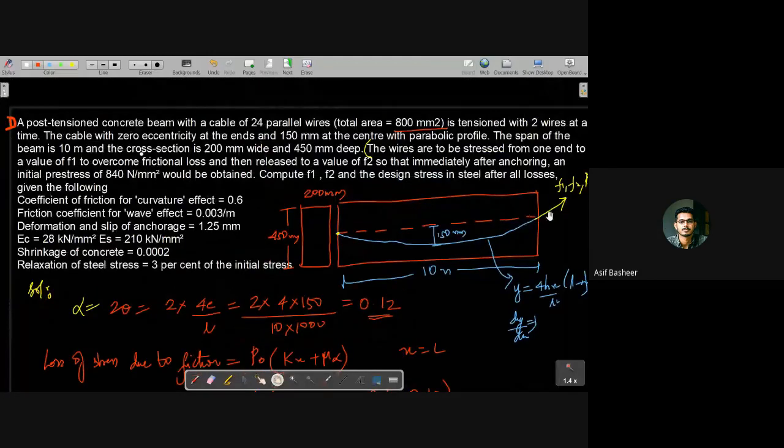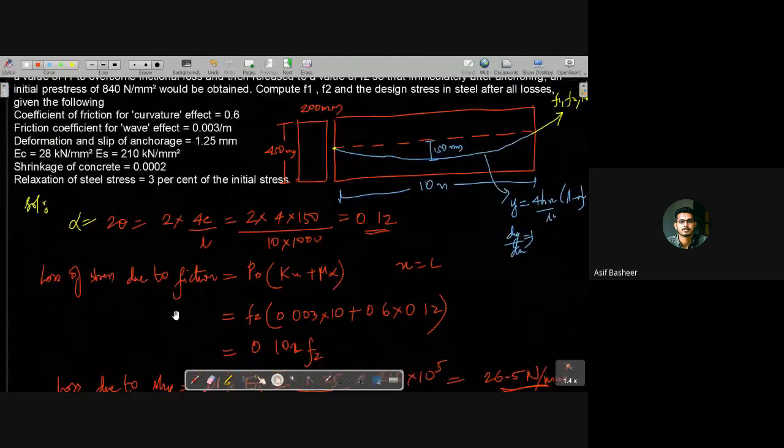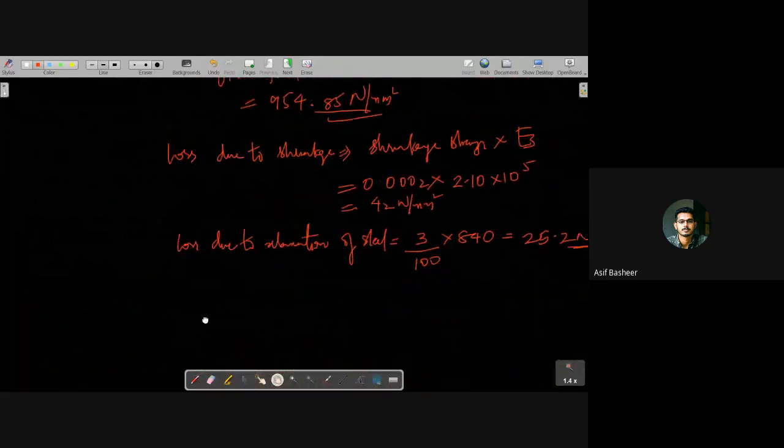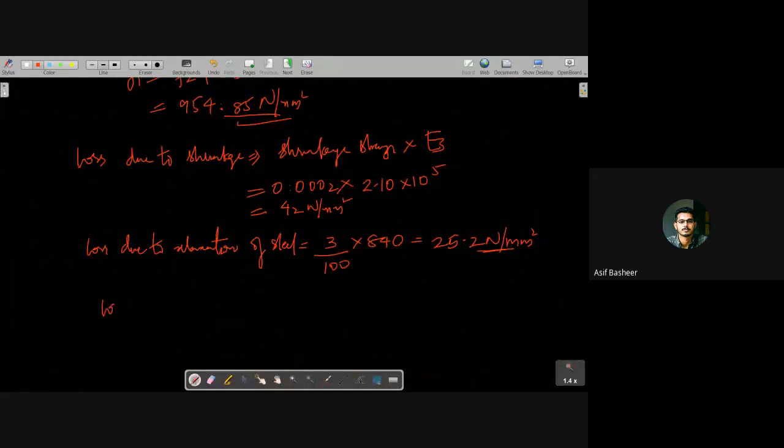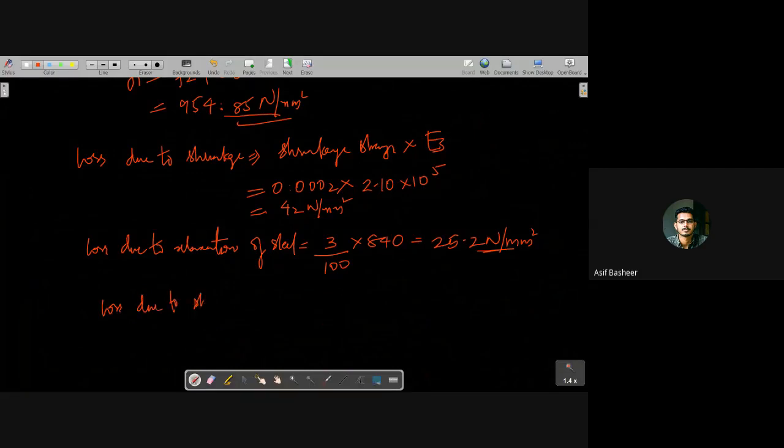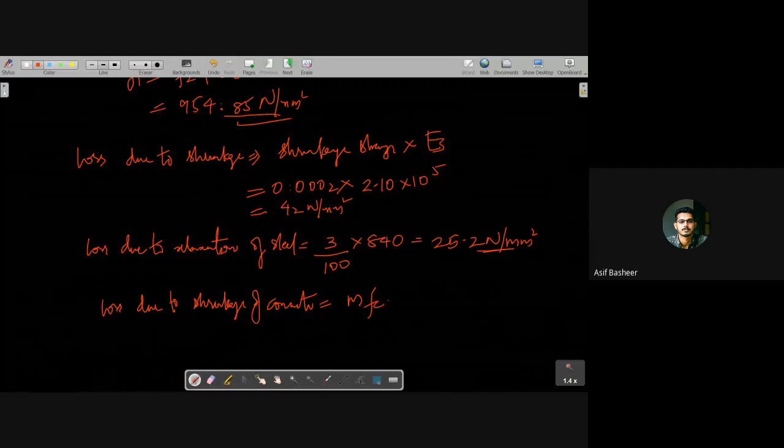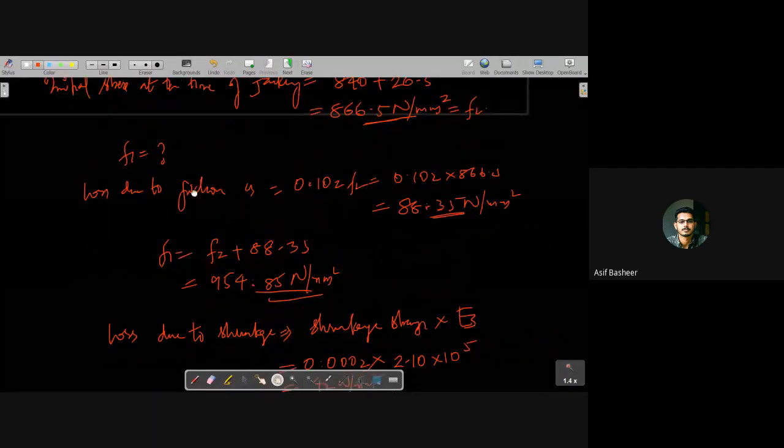the relaxation of concrete, right? There is a loss due to relaxation of concrete, so you need to calculate the value for the loss due to shrinkage of concrete. I could write it as modular ratio into stress at the level of steel, that is m·fc, right? Isn't it? Yes, sir. Okay. So here it's given. All things are given directly.